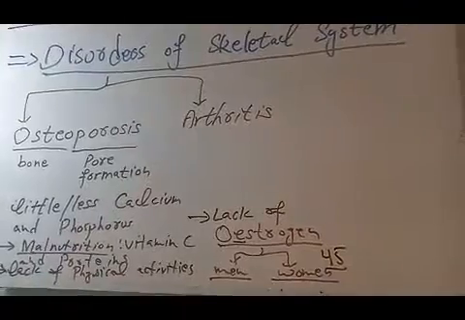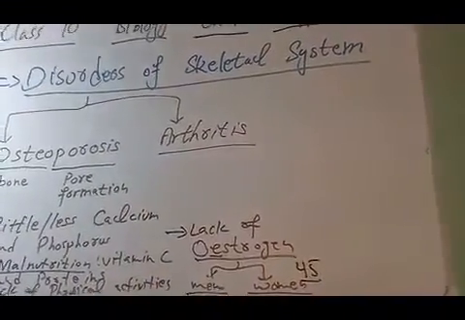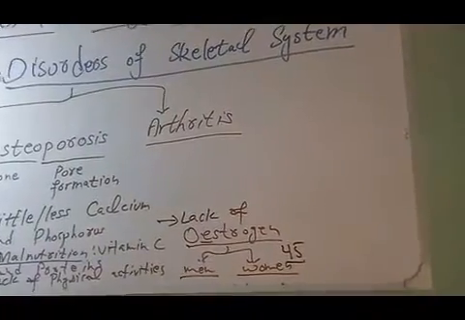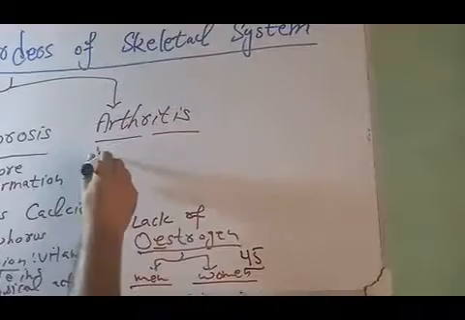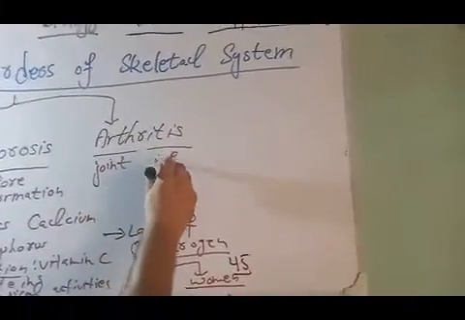Now we talk about the second type of skeletal disorder, arthritis. The word arthritis is taken from two words. Arthro means joint, itis means inflammation.